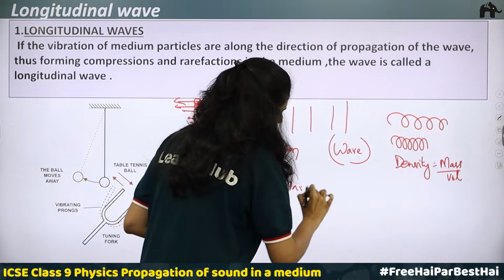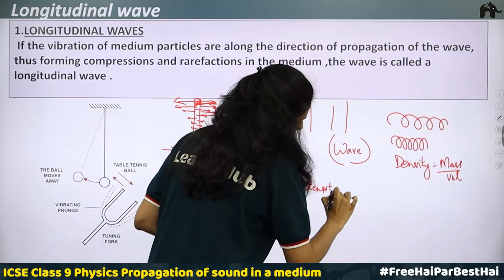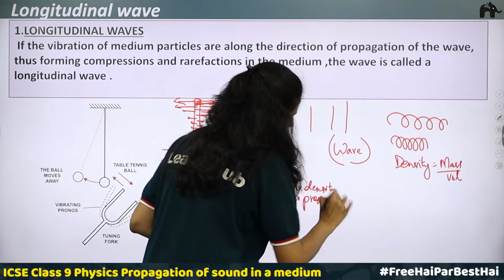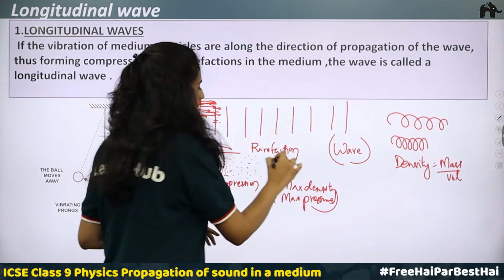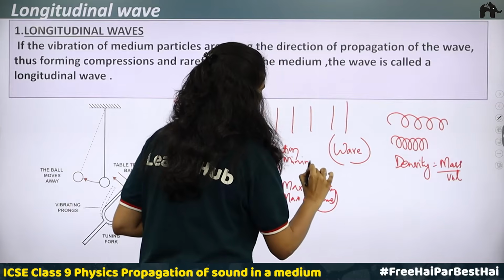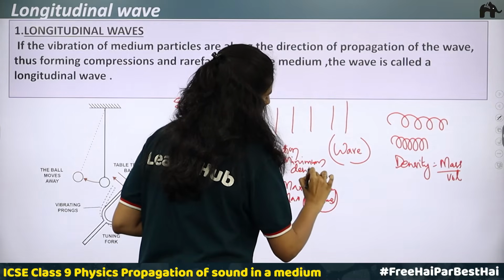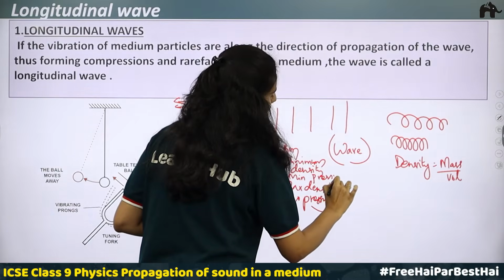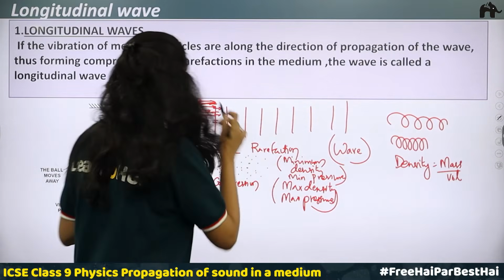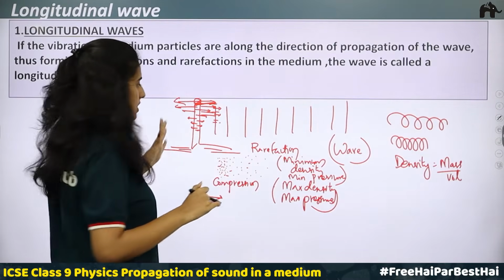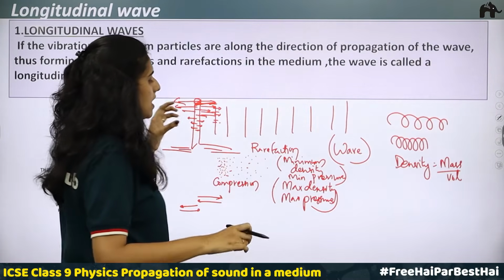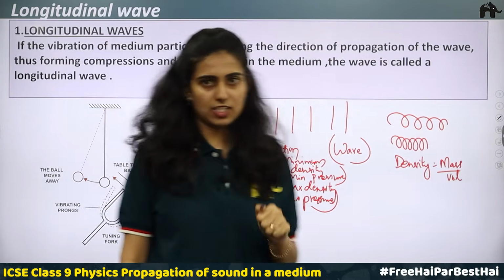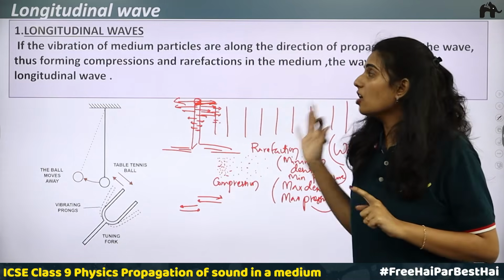Maximum density and maximum pressure. Okay, now in the region of rarefaction, there is minimum density and minimum pressure. In all other regions, between the most compressed state and the most rarefied state, the density and the pressure will be in between, in between that of compression and rarefaction. Understood? So this is what a longitudinal wave is.